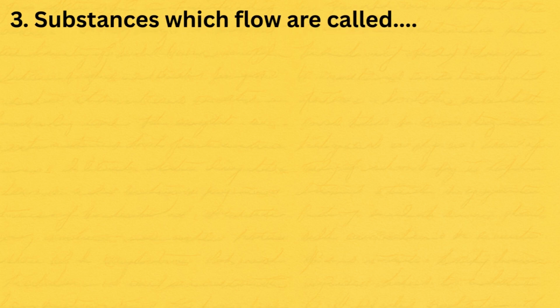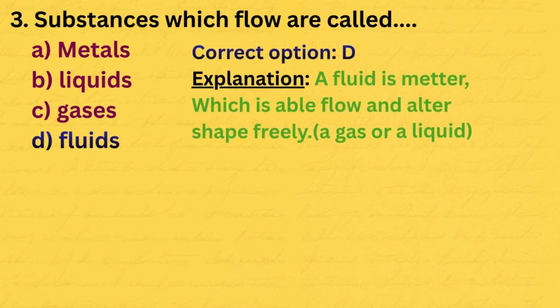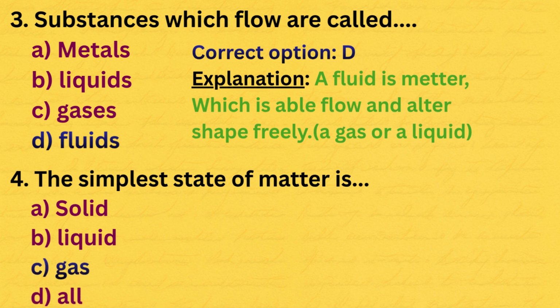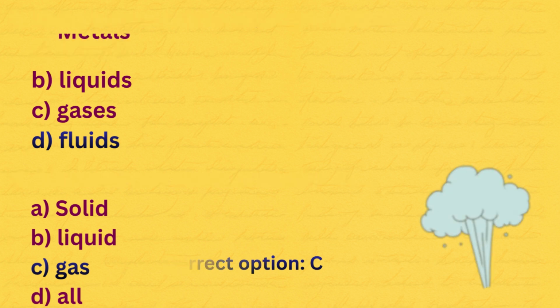3. Substances which flow are called A. Metals, B. Liquids, C. Gases, D. Fluids. The correct option is D. Here is the explanation. A fluid is a matter which is able to flow and alter shape freely, a gas or a liquid. 4. The simplest state of matter is A. Solid, B. Liquid, C. Gas, D. All. The correct option is C.